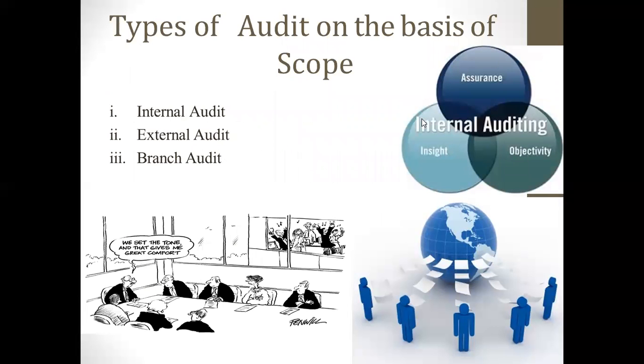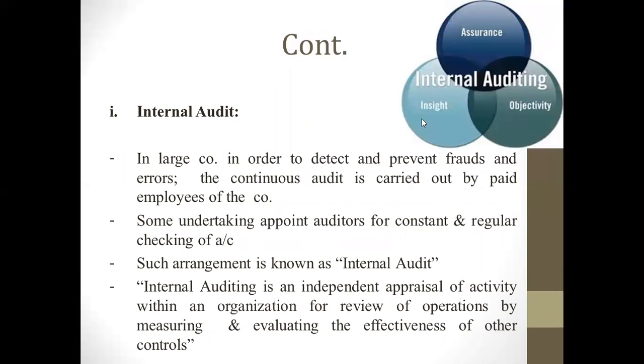On the basis of scope, mainly there are three kinds of audit: the internal audit, the external audit, and the branch audit. The internal audit is used in large companies in order to detect and prevent frauds and errors. Remember one thing, for an internal control system, internal audit is a very important part. It is a continuous audit which is carried out by paid employees of the company. Means a chartered accountant or a professional who is appointed by the company, who is an employee of the company, will do the internal audit along with the chief financial officer and the senior accountants.